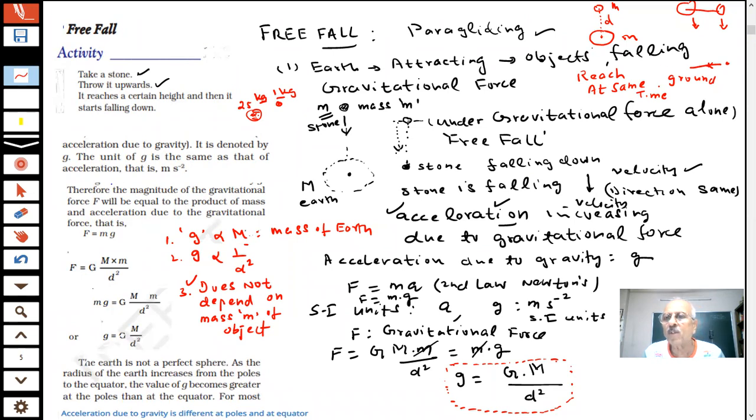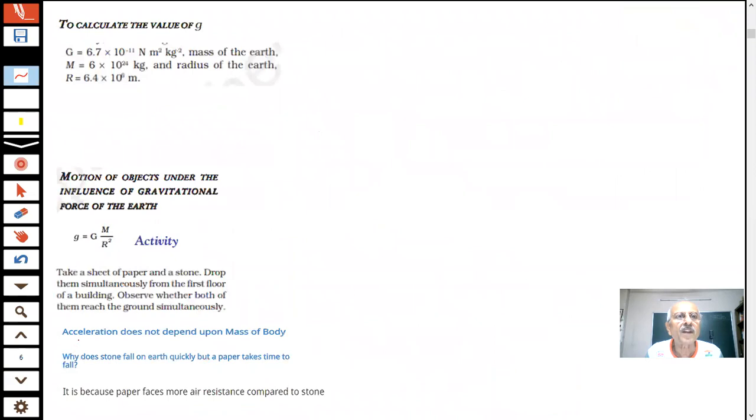Actually, in order to prove this, an experiment was done. An experiment was done to prove this. For example, the motion of objects under the influence of gravitational force: g is equal to GM by r square.